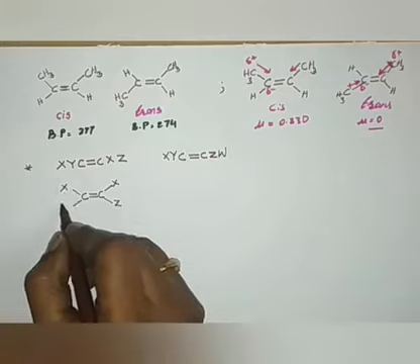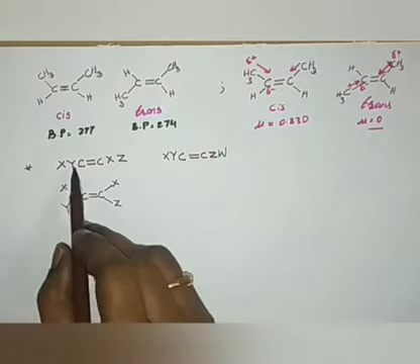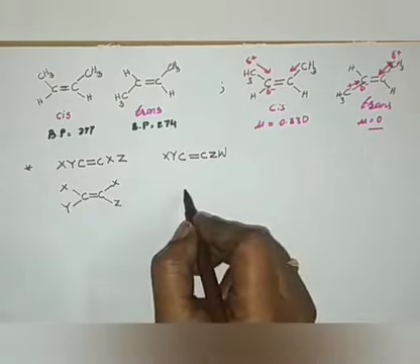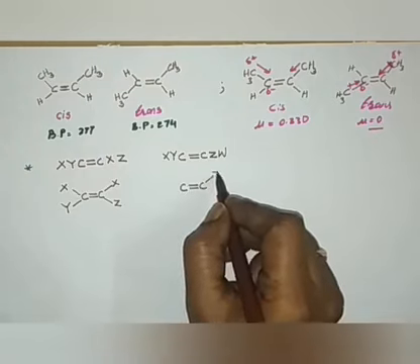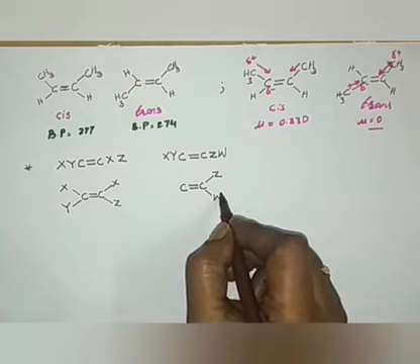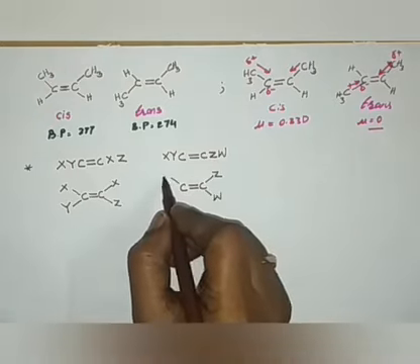So this is X and this is Y. Let me expand this one: C double bond C, with Z W on this side, and X Y on this side.